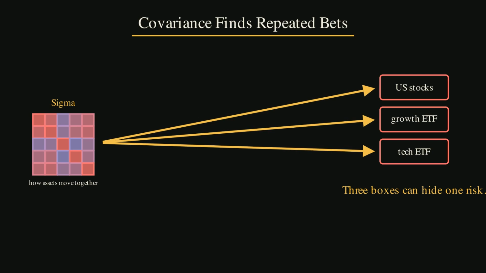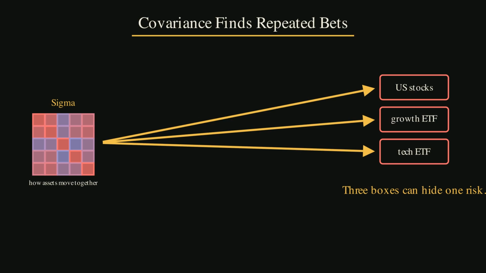When the asset universe gets large, the number of relationships explodes. A 1,000-stock optimizer needs many estimates. Without shrinkage, constraints, or regularization, it can still produce fragile weights. Shrinkage means pulling noisy estimates toward a simpler structure. It is a way to say, do not trust every tiny wiggle in the sample.